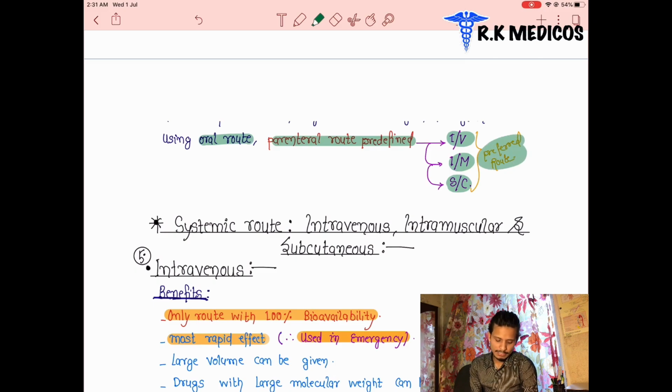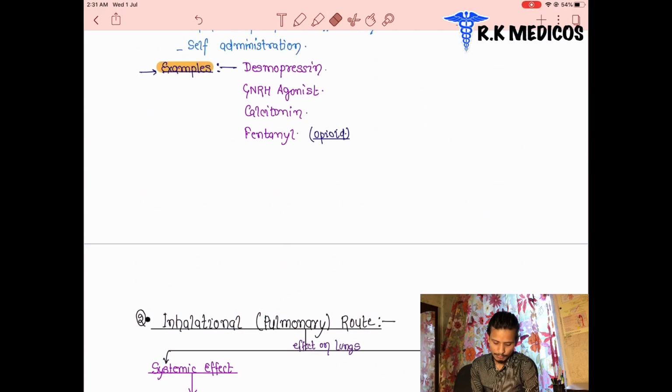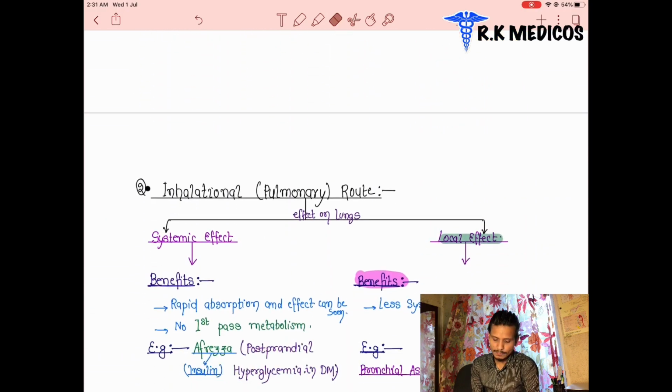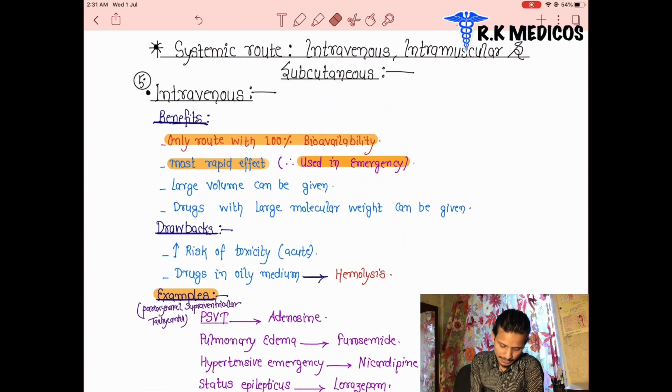So till now we have discussed four things: first intranasal and inhalational, then sublingual and oral. After that we move to the next topic, that is intravenous, intramuscular and subcutaneous. First we can see intravenous. What are the benefits of this route of drug administration? It is the only route of drug administration with 100% bioavailability.